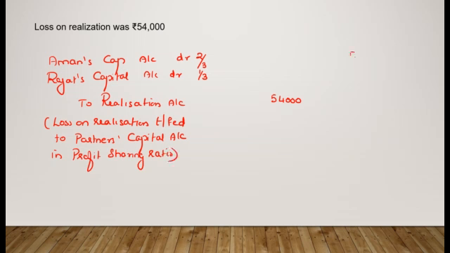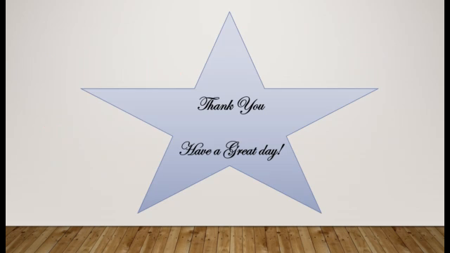So now 54,000, the denominator is 3, so I divided by 3. 18,000 into 2, 36,000, and 18,000 into 1, 18,000. So Aman's capital account debit 36,000, Rajat's capital account debit 18,000, to realization account 54,000 would be the entry for transfer of loss on realization. So this is how we solve this particular question. Thank you for joining me today. Have a great day.